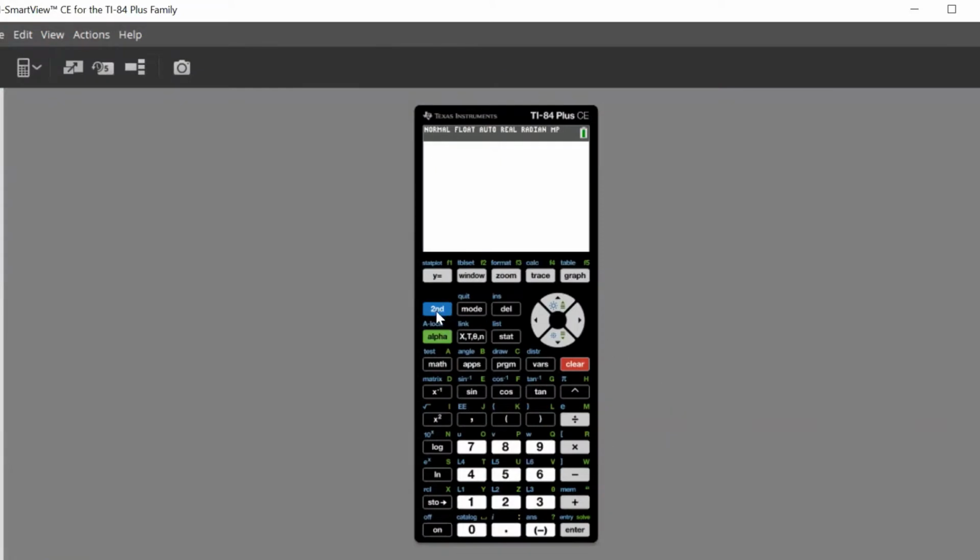Let's go to distributions. Second, variables. That's where we have distributions, and select number 2 normal CDF. Hit enter. The lower limit is negative infinity. What I have on this screen is negative 1 E99, which means negative 1 times 10 raised to the 99, which is good as the lower limit. And if you don't see that, you can simply enter a negative large number, use the key left of enter for the negative symbol, and then you can enter 100,000 or so. The upper limit is 95, mu equals 100, sigma equals 10, and then we can select paste and hit enter.